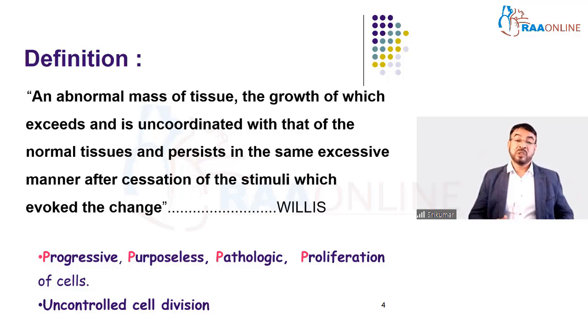So, neoplasia is an abnormal mass of tissue. It grows excessively and it isn't coordinated with normal tissue. And it persists in the same excessive manner even though the stimulus that evoked the change has stopped. So this is a progressive growth. It is purposeless. You don't need a cancer in the body. It is pathological and it involves proliferation of cells. So remember, normally we all have a controlled rate of cell division. When it goes uncontrolled, it becomes a cancer.